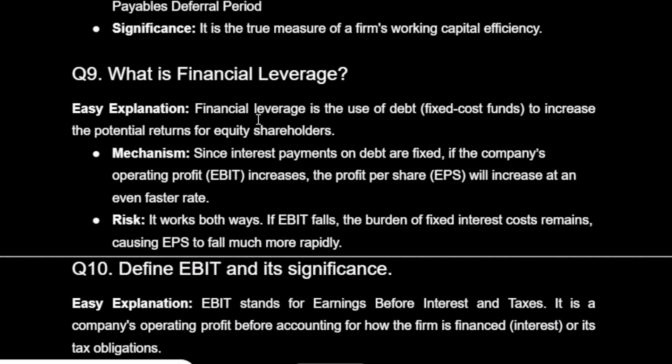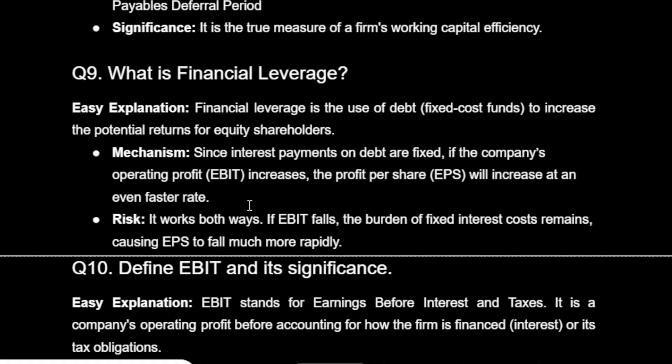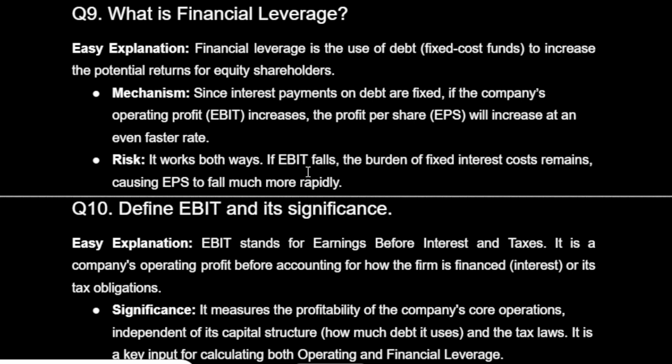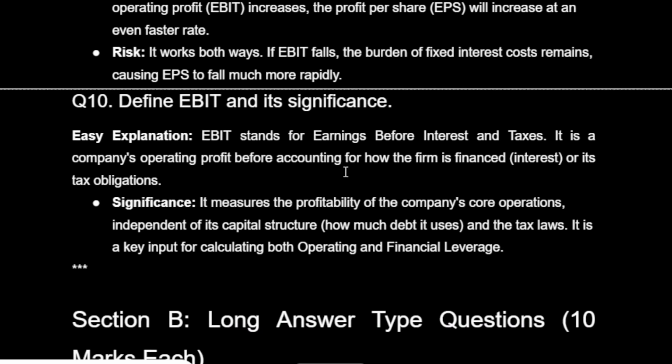Q9. What is financial leverage? Easy explanation. Financial leverage is the use of debt, fixed cost funds, to increase the potential returns for equity shareholders. Mechanism. Since interest payments on debt are fixed, if the company's operating profit, EBIT, increases, the profit per share, EPS, will increase at an even faster rate. Risk. It works both ways. If EBIT falls, the burden of fixed interest costs remains, causing EPS to fall much more rapidly.